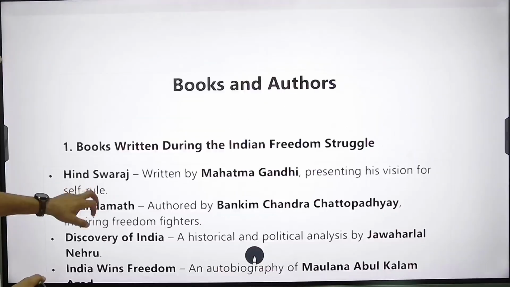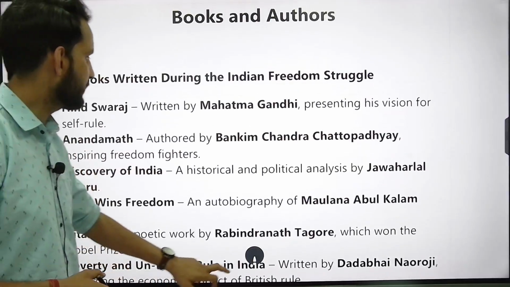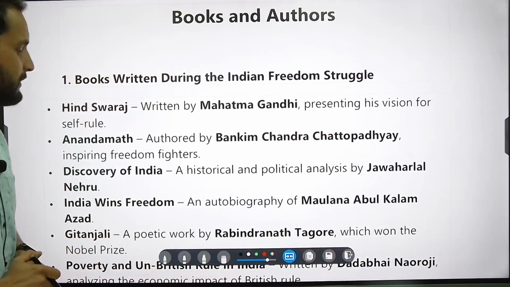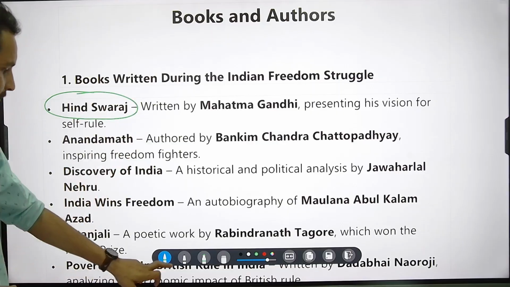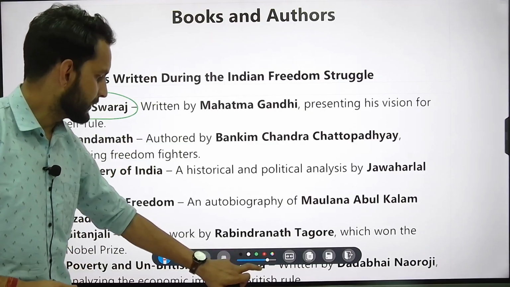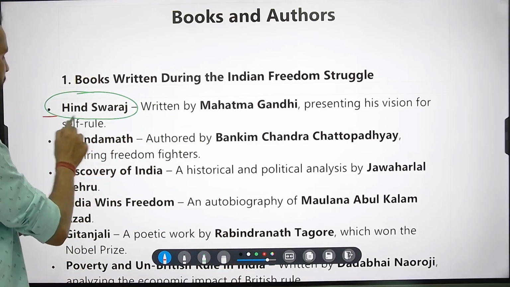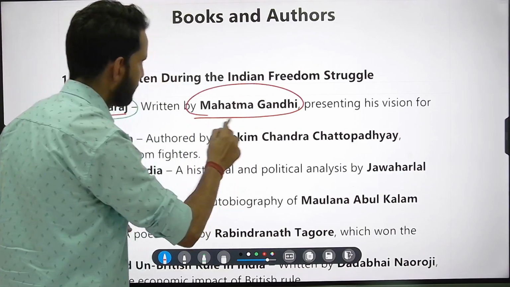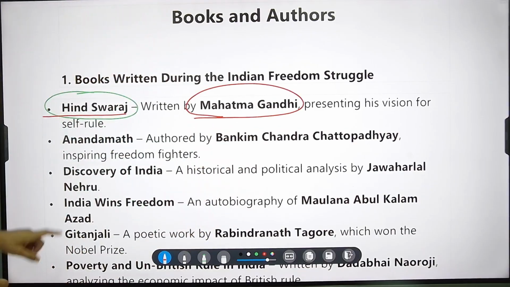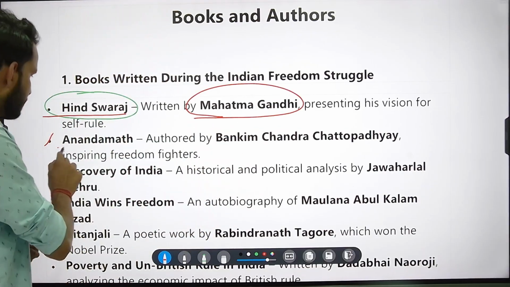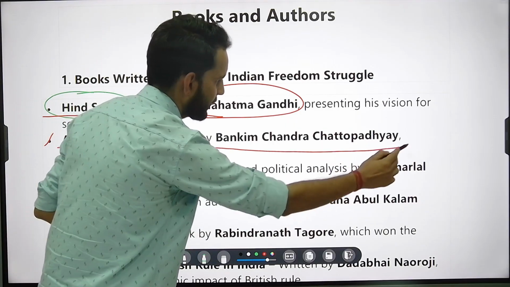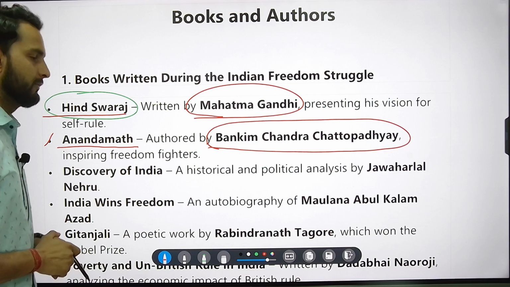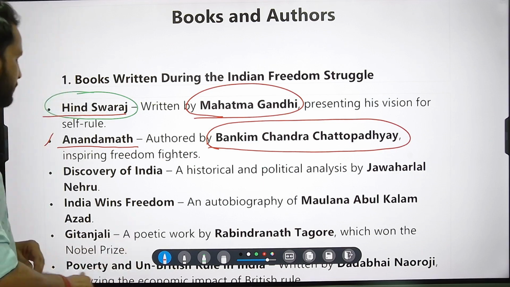तो सबसे पहले देखिए, अगर हम बात करते हैं, हमारा पहला सेक्शन जो है that is books written during freedom struggle. तो these are some of the important books. सबसे पहले बात करेंगे हिंद स्वराज. तो it is a book that is written by Mahatma Gandhi. Keep it in mind, very important. Hind Swaraj was written by Mahatma Gandhi. All right. Then there is one more book which is Anand Math, very important. Anand Math was written by Bankim Chandra Chattopadhyay. Very important book. You have to keep it in mind.